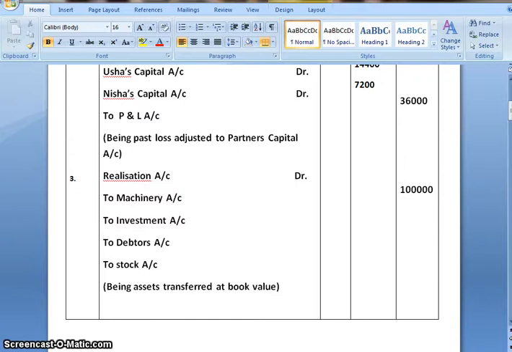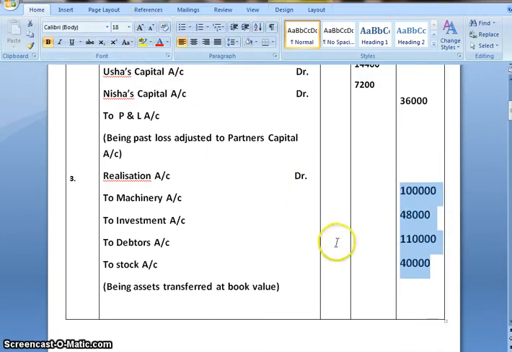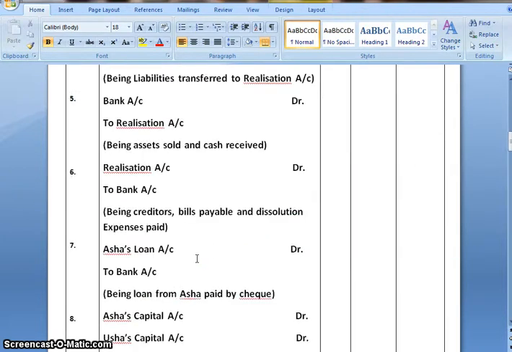Machinery is 1 lakh, investment 48,000, debtors 1 lakh 10,000 and stock is 40,000. On adding that, the total comes to 2,98,000. We'll make a note of that in the realization account as well.